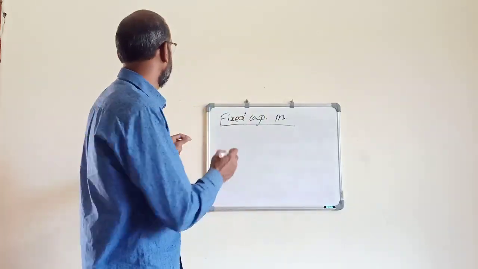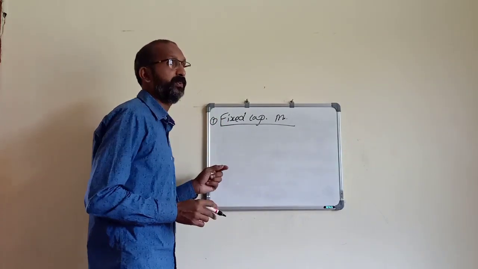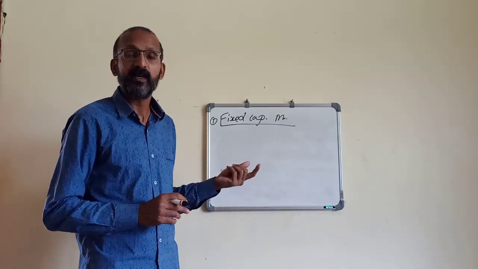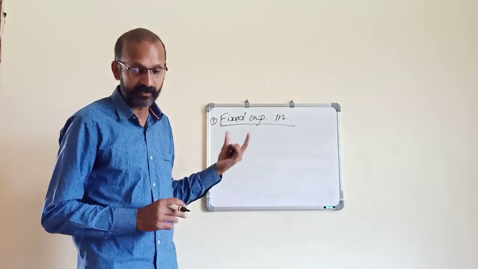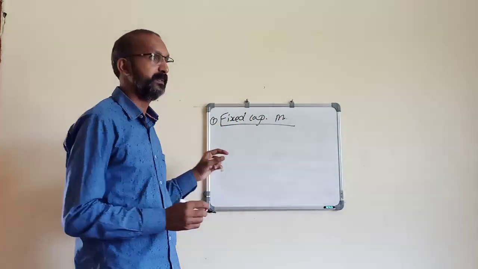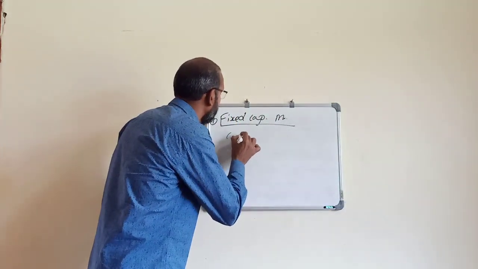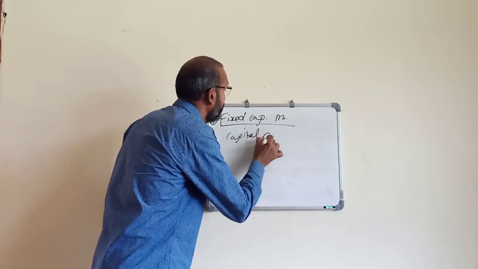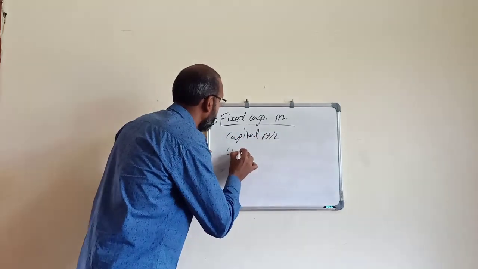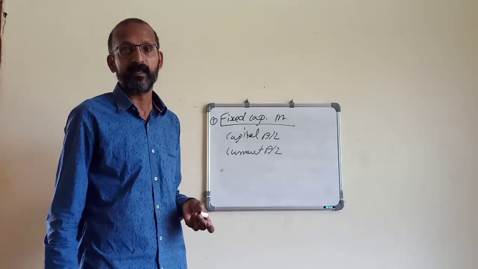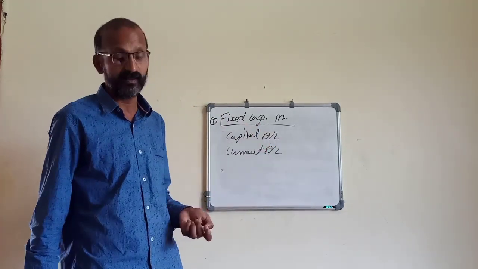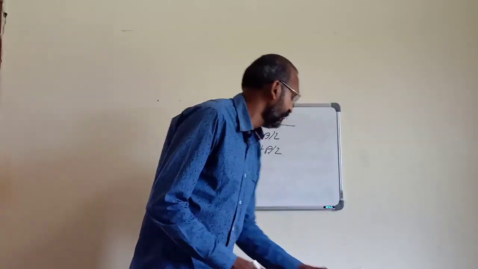In this method, the partners prepare two accounts. The first account is the capital account and the second account is the current account. They prepare the capital account and the current account.